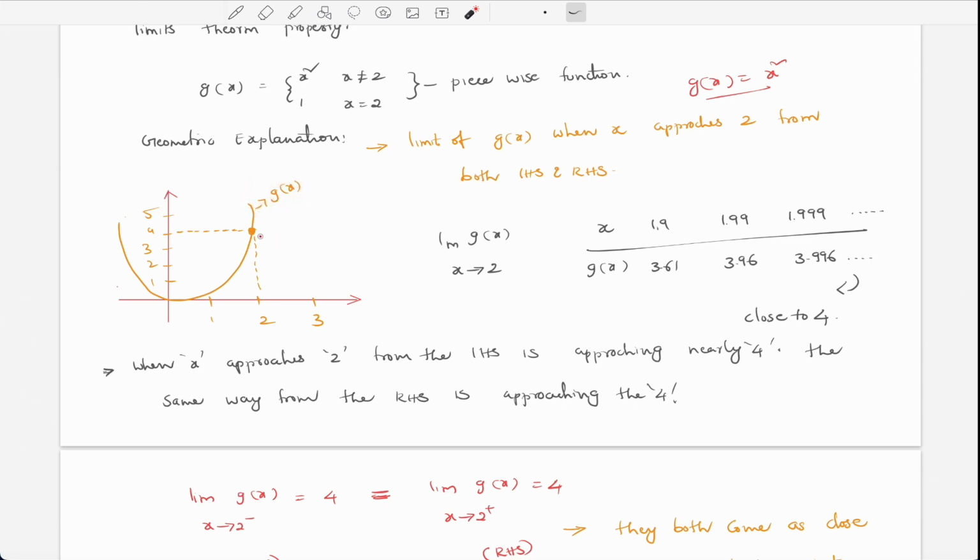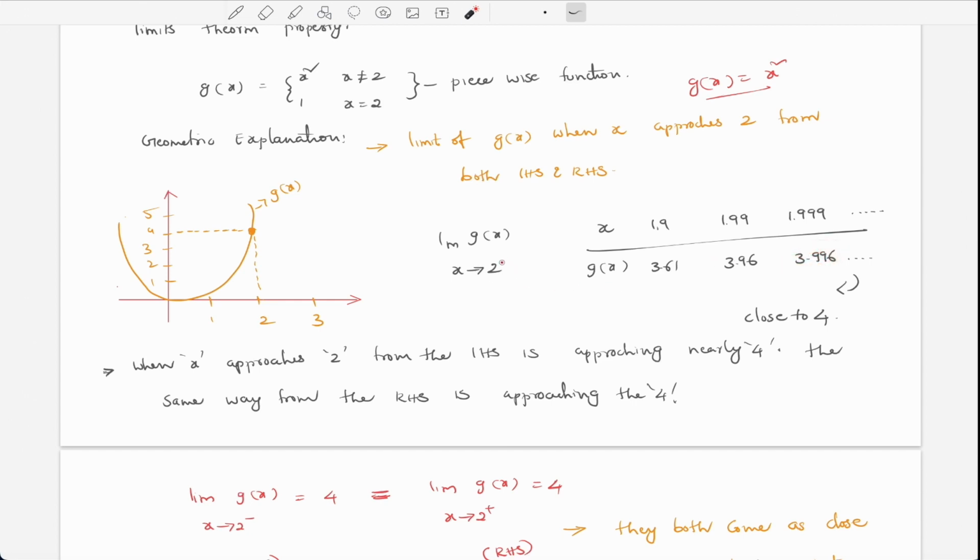So it is approaching 2. I have given the example of LHS here. This is LHS: I'm approaching 2 in steps from 1.9, 1.99, 1.999. I'm approaching as close as possible to the value 2. You can do the same for RHS: 2.1, 2.11, 2.111, 2.1111 and so on. So you are approaching as close as possible to 2.